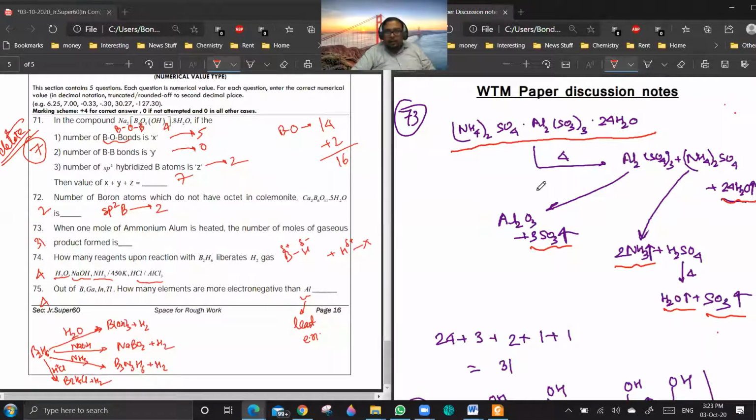Yes, sir. So when you are heating, first water will go out, so 24H2O here. Then Al2(SO4)3 will decompose to give Al2O3 and SO3. Now Al2O3 is solid, but SO3 will be gaseous. And ammonium sulfate will give NH3 plus H2SO4. Ammonia will be a gas. And H2SO4 will also decompose to give H2 and SO3, because you are heating it.